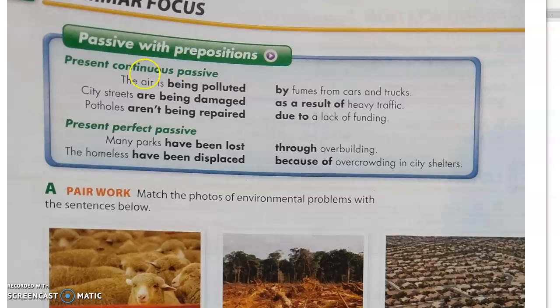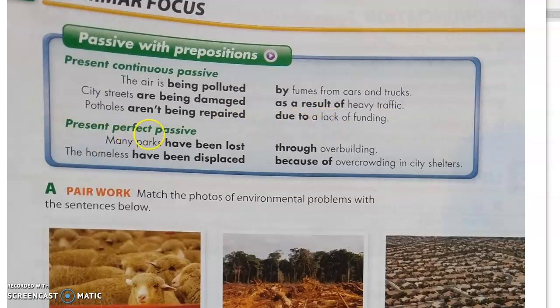So let's go ahead and first just look at these passive verbs. We have two passive verbs, present continuous passive and present perfect passive. So we'll look at the present continuous. Read it. Just repeat after me after I read it. The air is being polluted by fumes from cars and trucks. City streets are being damaged as a result of heavy traffic. Potholes aren't being repaired due to a lack of funding.